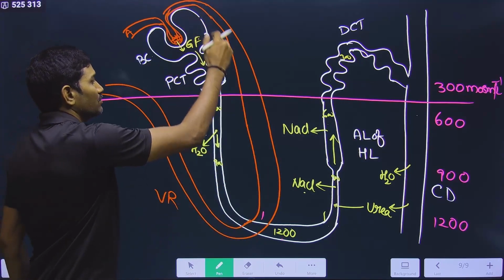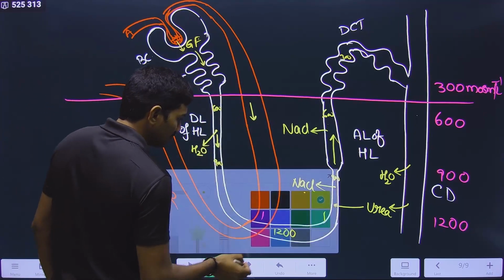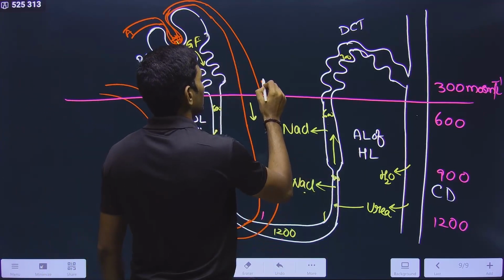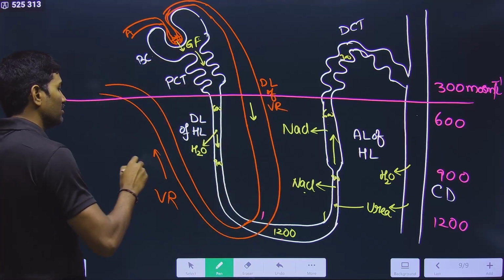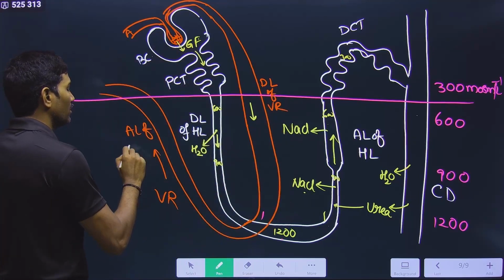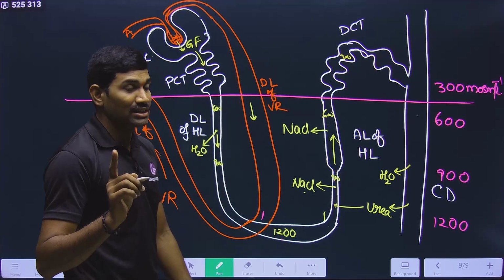Now we will talk about the vasa recta. For the vasa recta, this is the descending limb. This is the descending limb of the vasa recta. This is upside, right? So this is the ascending limb of the vasa recta. Now we will observe this content. Observe the content carefully. Okay.